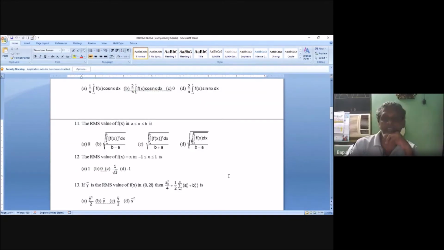If y bar is the RMS value of f of x in 0 comma 2l, then a naught square by 2, plus 1 by 2, sigma running from 1 to infinity, an square plus bn square is what? Y bar square by 2, or y bar by 2, or y bar square?